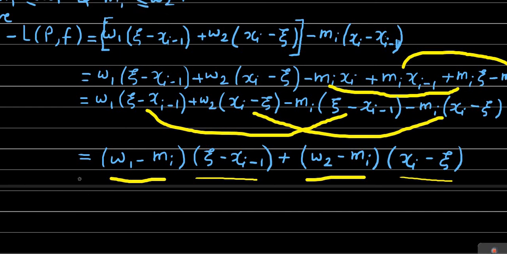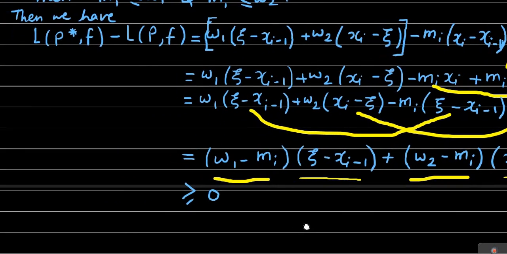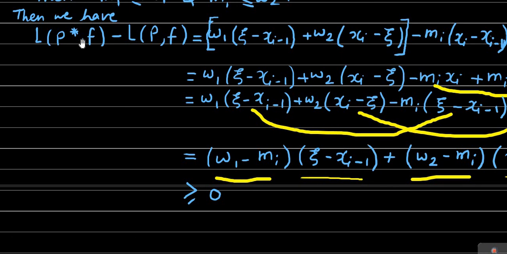Therefore we finally got this as greater than or equal to 0. Why it is greater than or equal to 0 is explained in detail. Now return to whatever we have proved. We have proved that the lower sum over partition p star of function f minus the lower sum over partition p of the function f is greater than or equal to 0, which means that the lower sum over p star is greater than or equal to the lower sum over partition p.